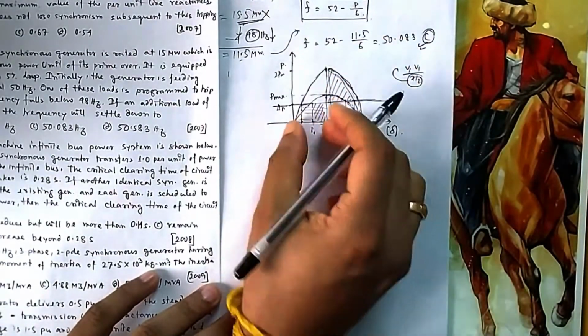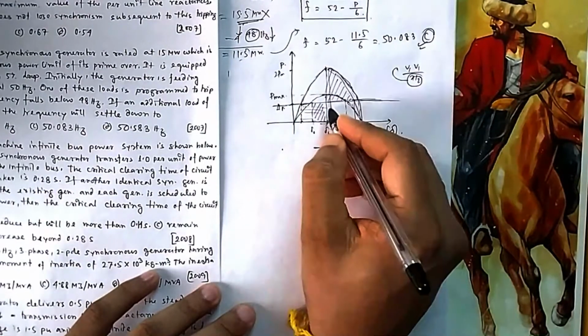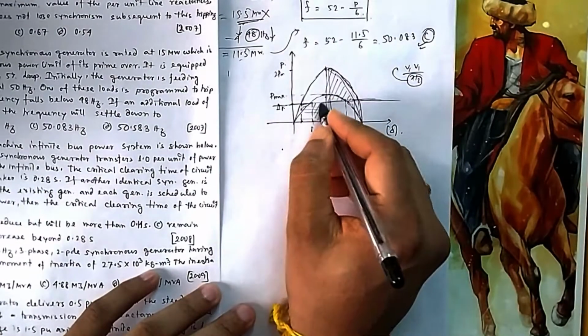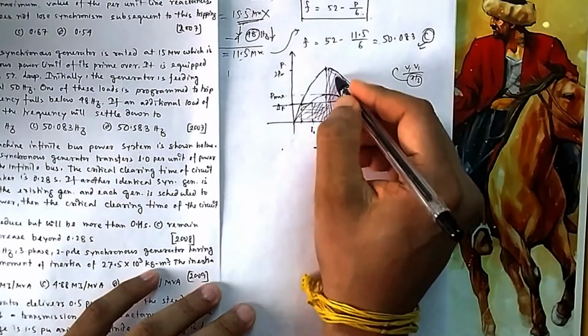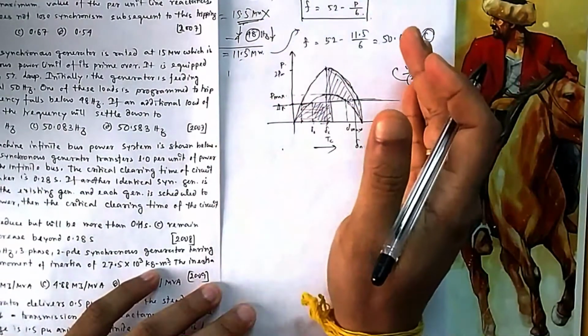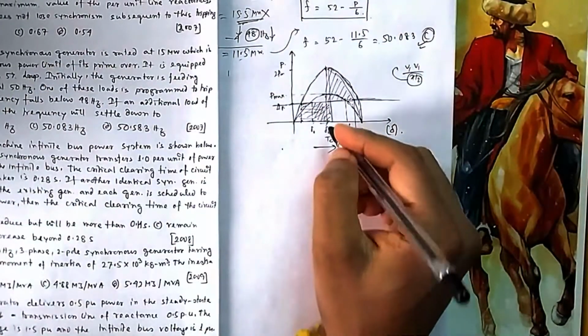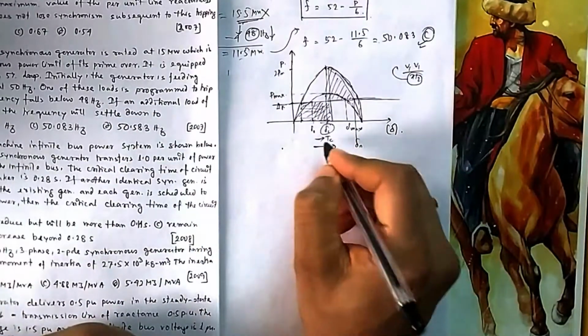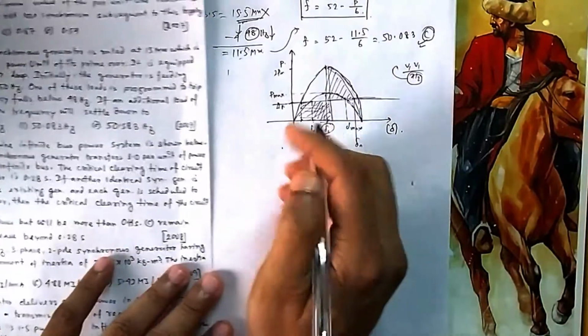To make this area more, your delta C should move here. So then you will see this total area will be equal to this new area. If you shift it there, then only these two can be equal. So that means you are pushing your delta C that side. That means you are pushing your TC that side. That means you are increasing your TC.